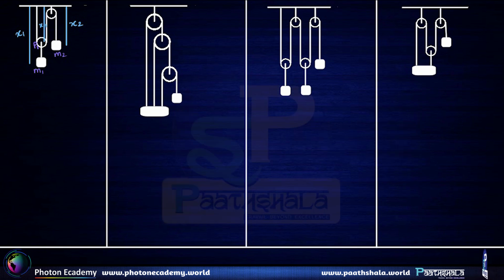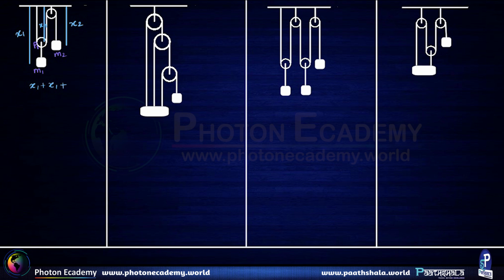Alright, so basically when we are writing down that the length of the string is constant, all we need to do is write down x1 plus x1 plus x2 is equal to the length of the string L.